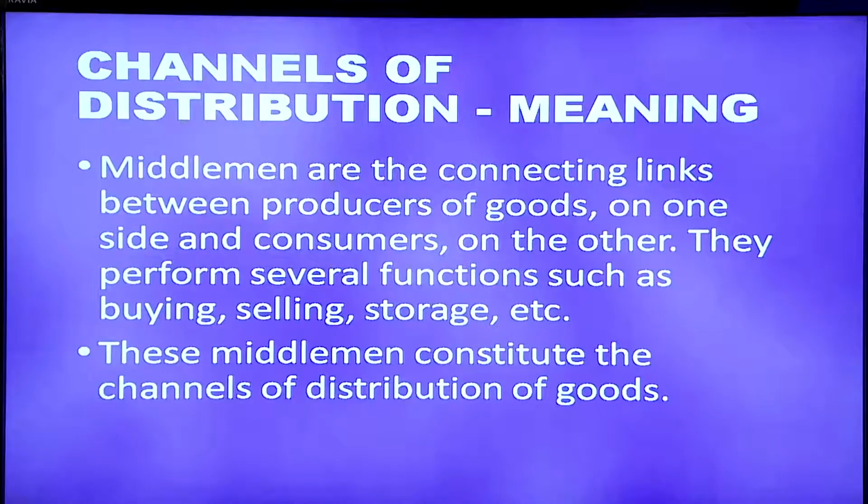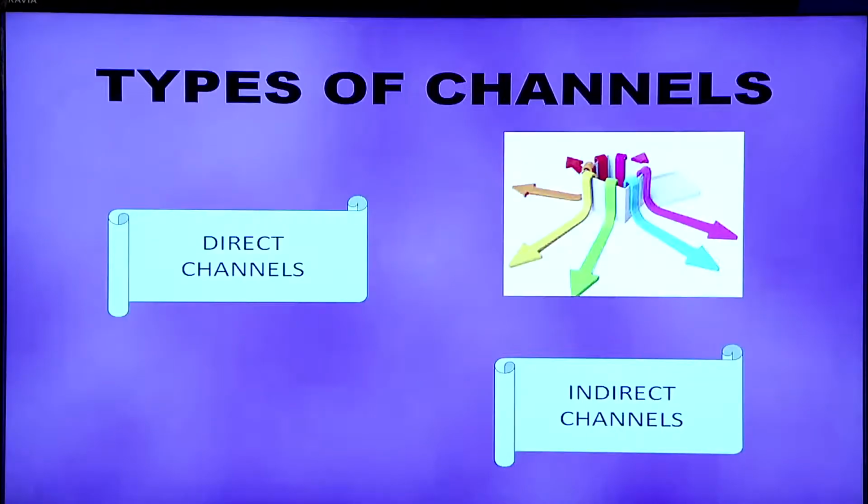When we are saying the meaning in detail, we have middlemen for connecting producers and consumers, and they are the channels of distribution. And they perform various functions like buying, selling, storage, etc. And when we divide them into two, we can say direct channel and indirect channel.